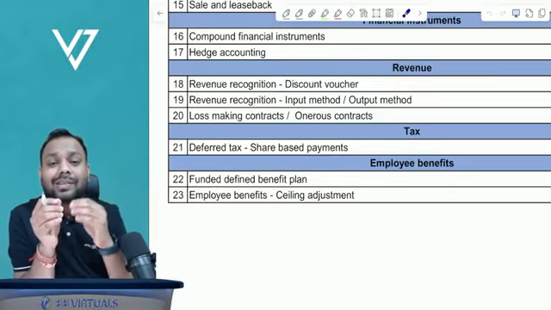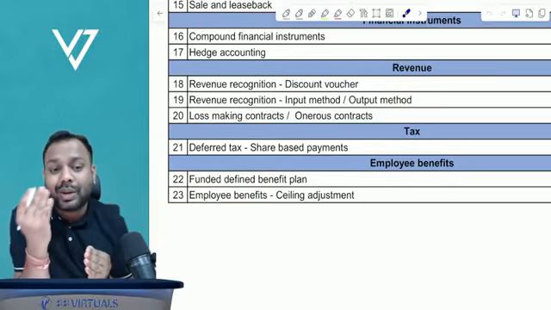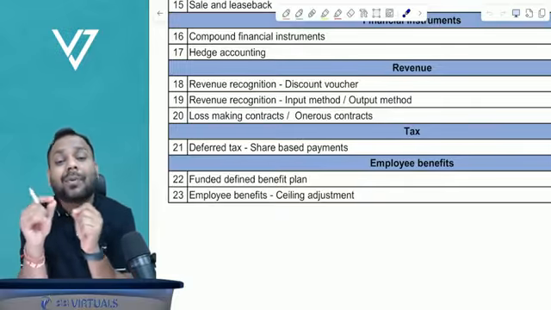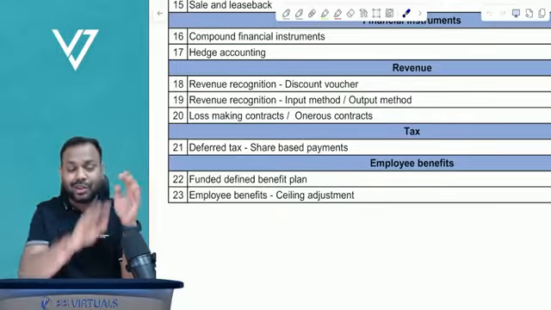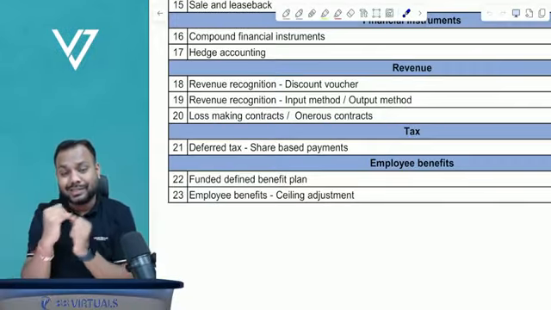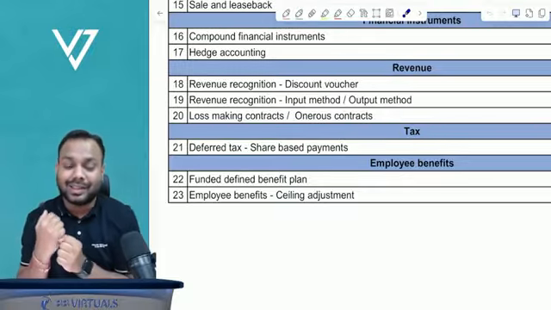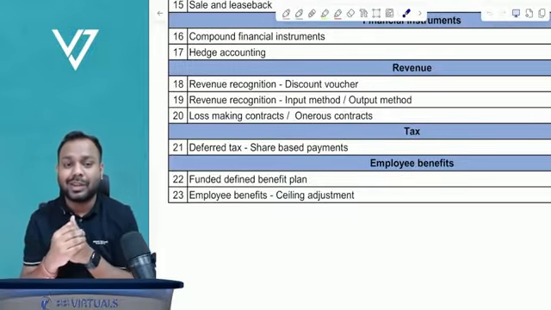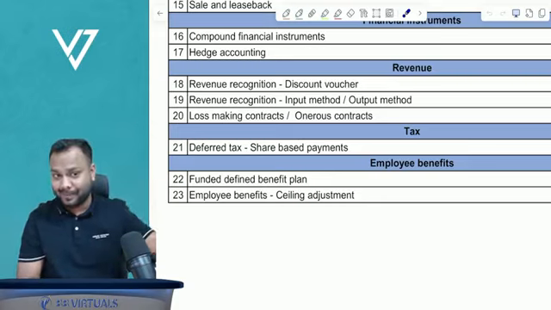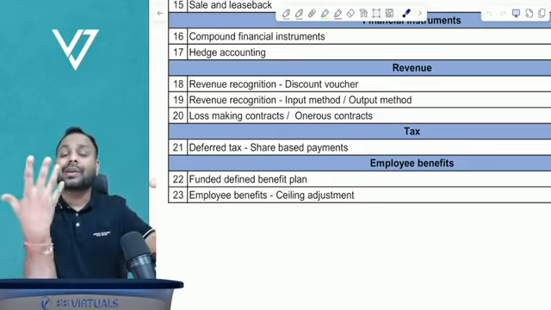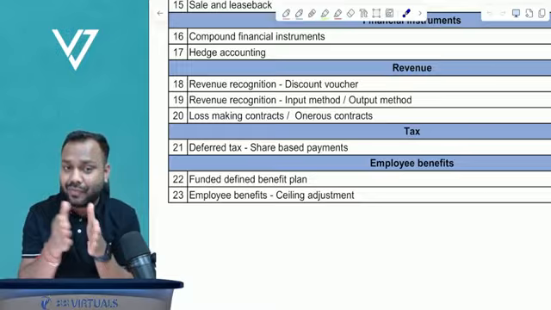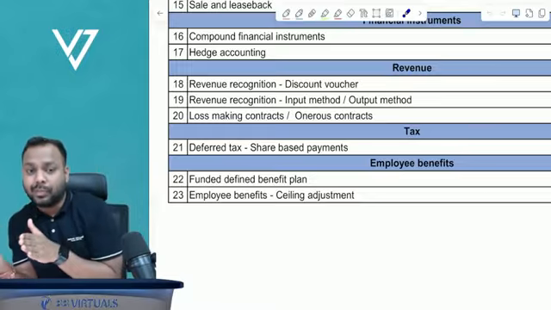So I will be discussing these adjustments along with one example on these adjustments, thereby helping you getting a grip on these adjustments. So first of all, the revision of the entire syllabus. Second, the discussion of these adjustments. Which will help you get the detailed conceptual clarity. Then comes discussion of questions. Okay. So now, first of all, let me talk from an FR perspective. Then I'll talk from an SBR perspective.